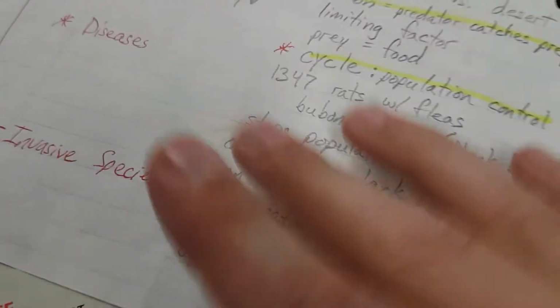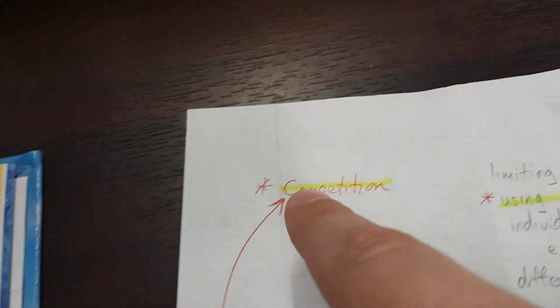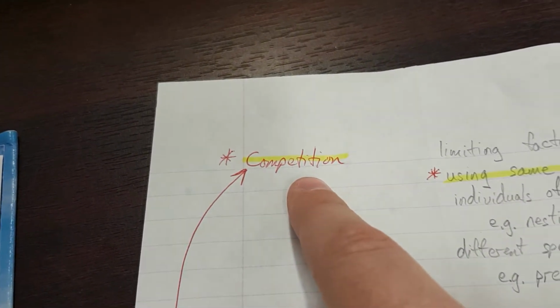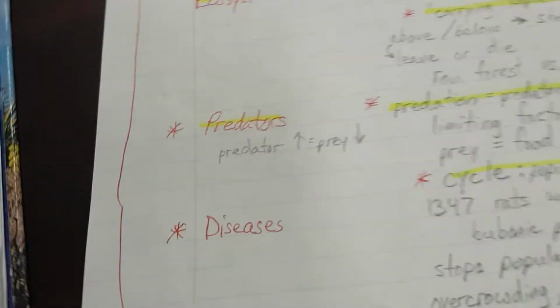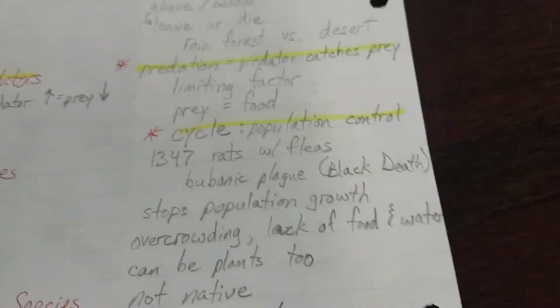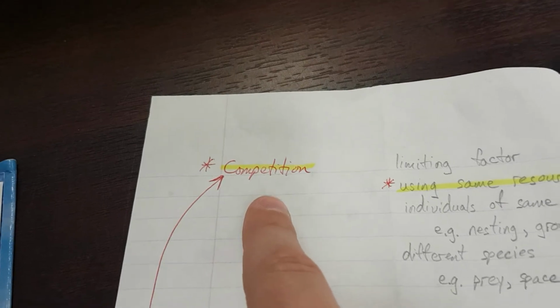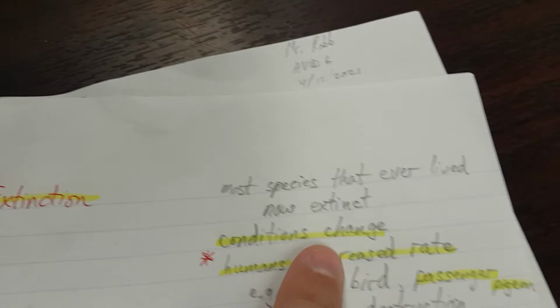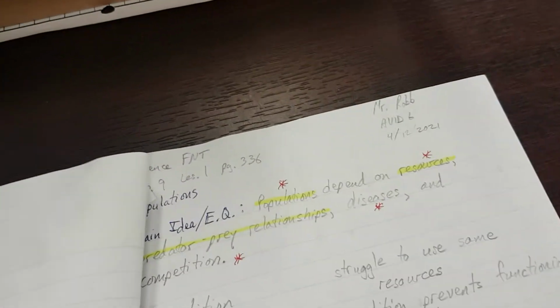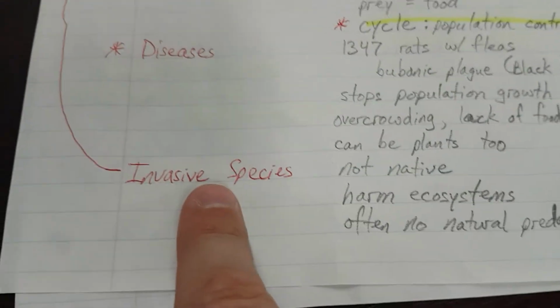I didn't hear anything about invasive species, but invasive species change competition, right? They are a condition change. When a new species comes in, and there's no other natural predators, that invasive species is going to do very well. It's going to create a whole new set of competition. Okay, and then conditions changing. Let's see, conditions changing. Yep, competition is when conditions change, like the introduction of an invasive species.